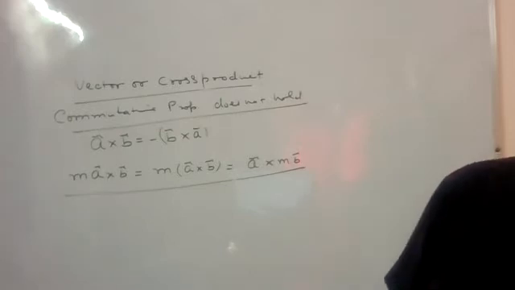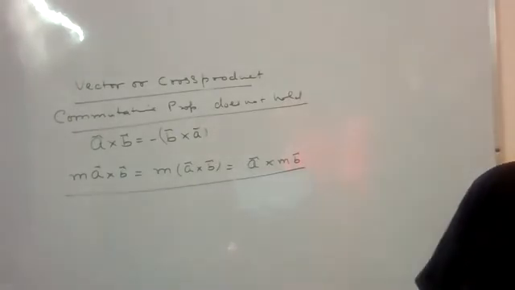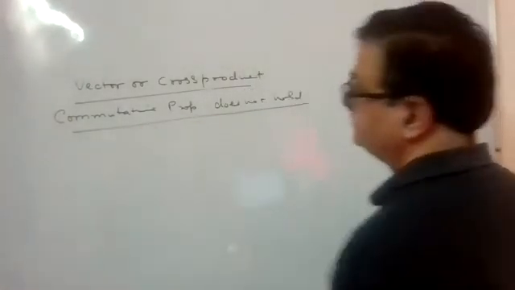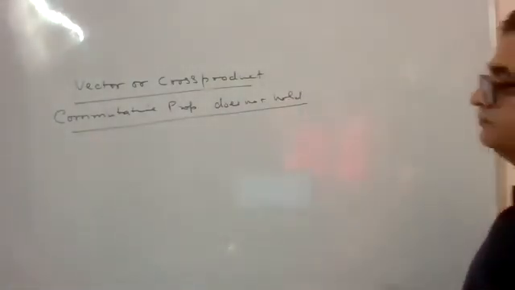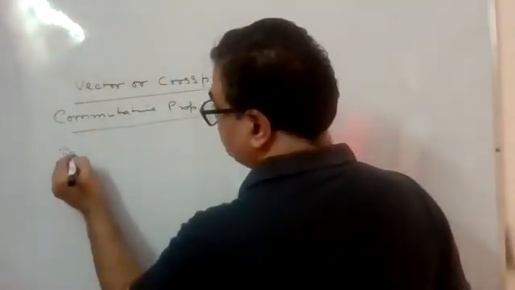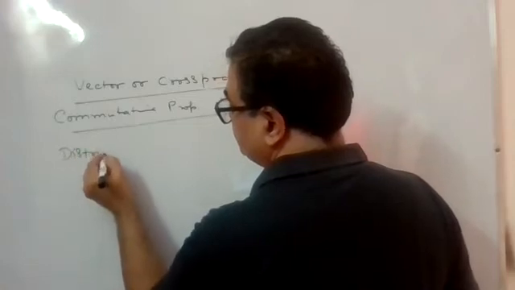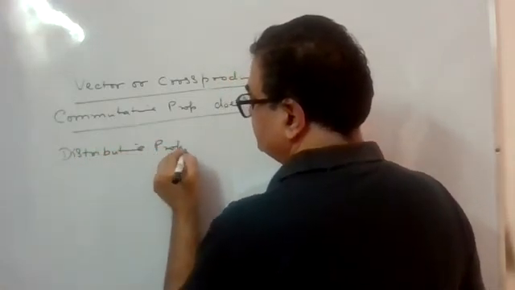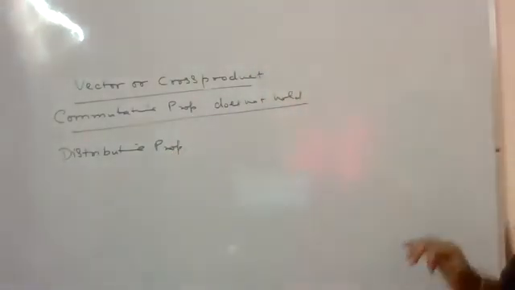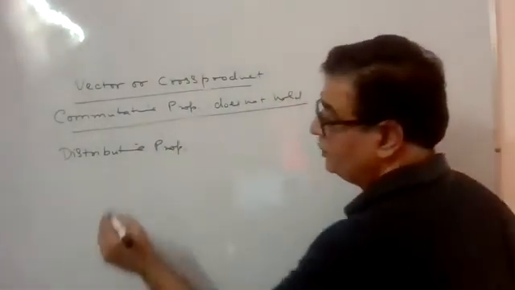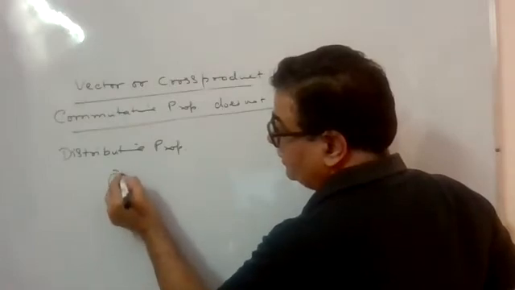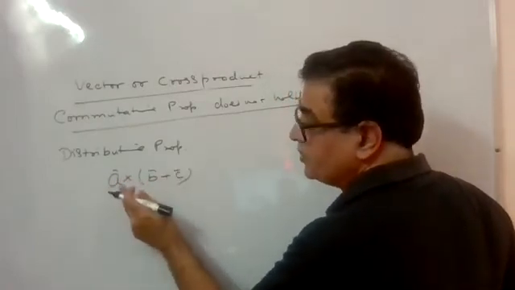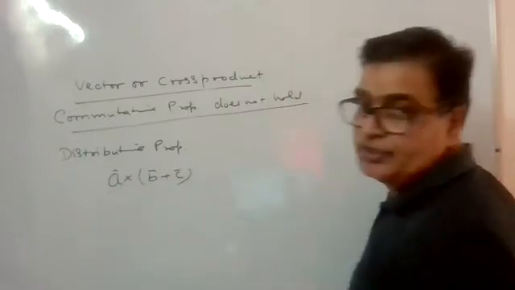Third property, write down please, distributive property. What distributive property says, just note, A cross B plus C. This is called distribution of cross over addition.